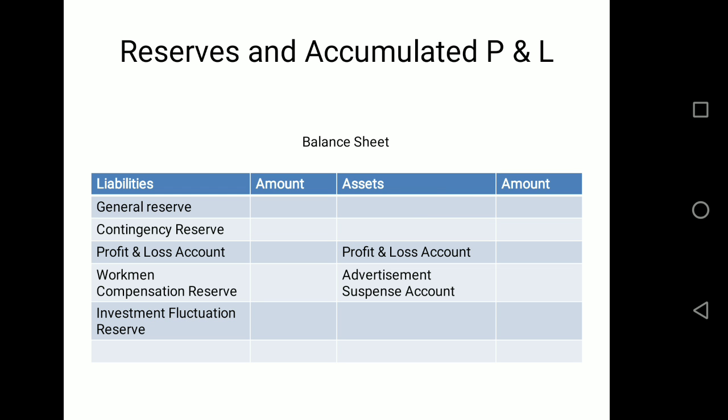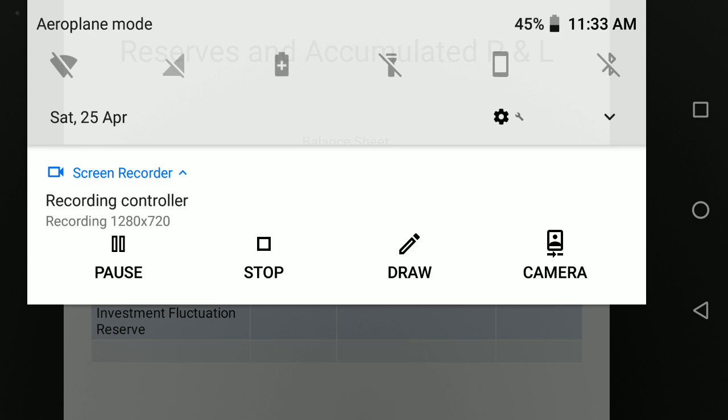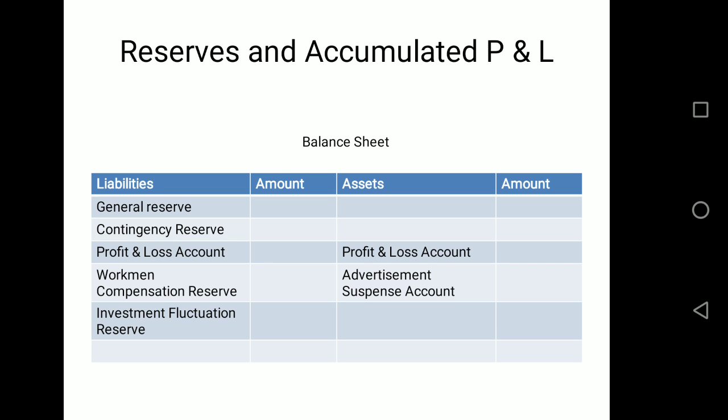So basically, out of these accounts, we may write off general reserve, contingency reserve, P&L account appearing on either of the sides, and advertisement suspense. These are general category of accounts and these are to be distributed without considering any other thing.